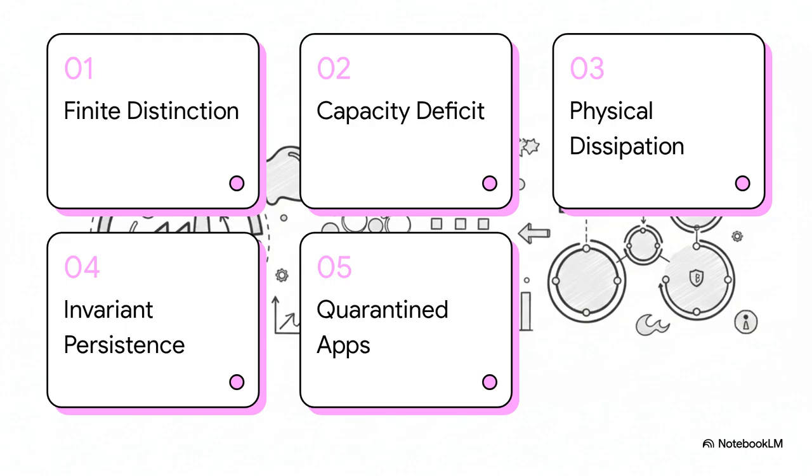Here is our roadmap for today. We'll start with the finite distinction problem, move into formalizing the capacity deficit, then look at complexity and physical dissipation, explore invariant-supported persistence, and finally wrap up with limits and quarantined applications. Let's get right into it.